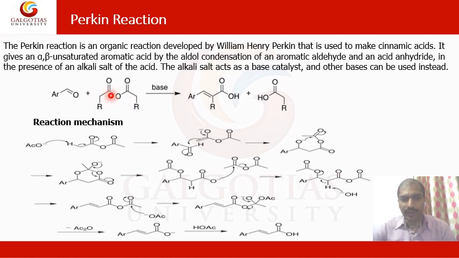The reaction involves an acid anhydride and an aromatic aldehyde in the presence of an alkali salt. The alkali salt acts as a base and catalyst. So it gives an alpha, beta unsaturated aromatic acid. This is the COOH, this is alpha beta, so you can say unsaturated. The unsaturation is here, and the unsaturated aromatic acid is formed at the end of the reaction.